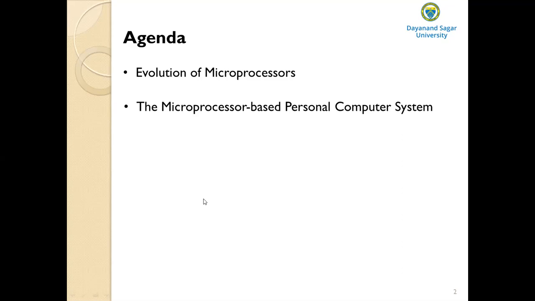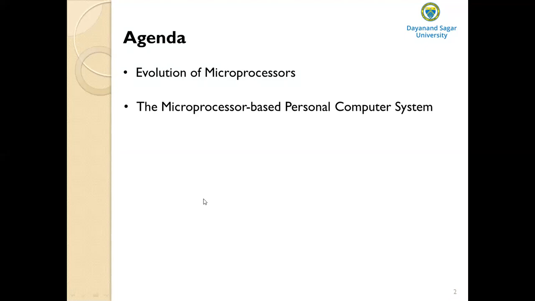One is the clock speed. What do you mean by clock speed? Anybody? The speed at which the microprocessor executes instructions is called the clock speed, or the number of operations that can be performed by the microprocessor per second. It is measured in terms of hertz, megahertz, gigahertz, and so on.